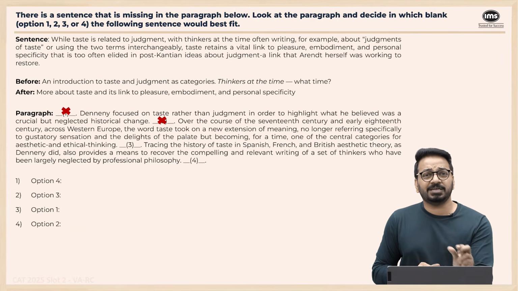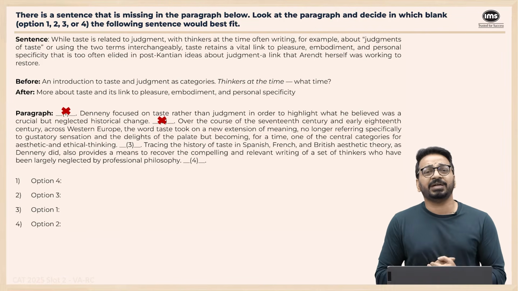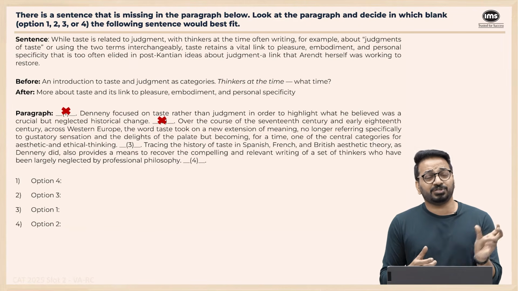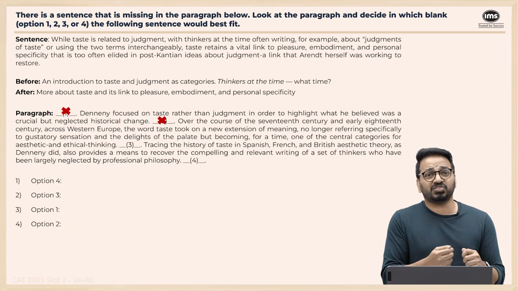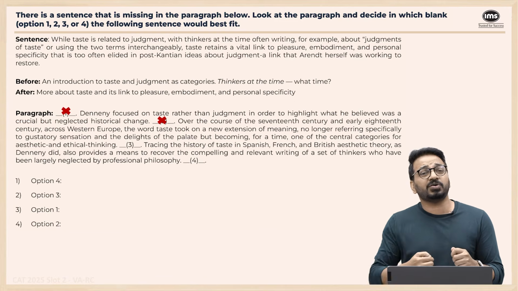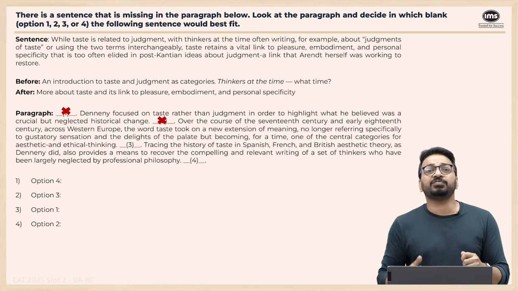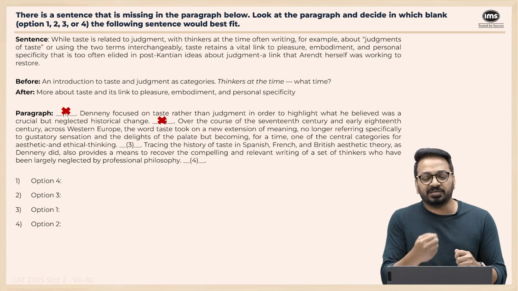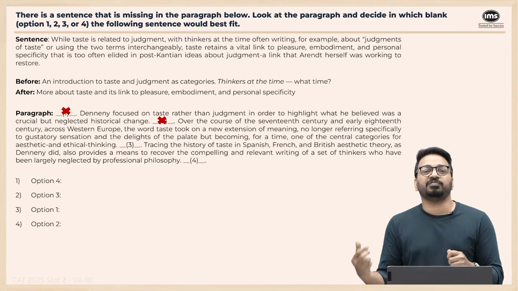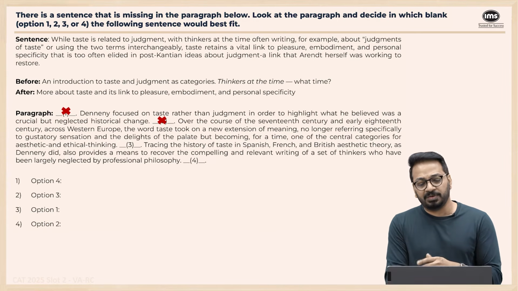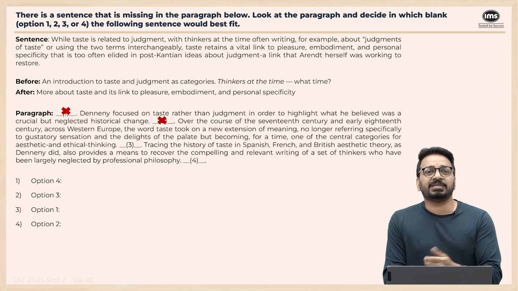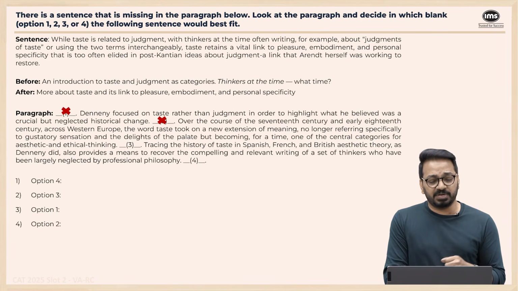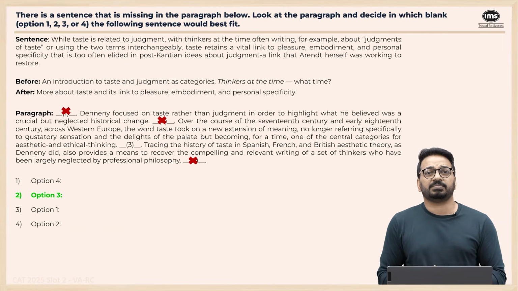So when you place it in 3, immediately before it the 17th century thinking is coming in, and that whole technical discussion of taste and judgment, because it follows what? Taste was not just about food, but also about aesthetics and ethics. And then if you introduce the sentence, while taste-related judgment, thinkers writing at the time often this, this is the perfect fit for it, right? Placing it at the end completely removes that reference to time in the previous sentence, which is why this goes. And the right option is option 3.